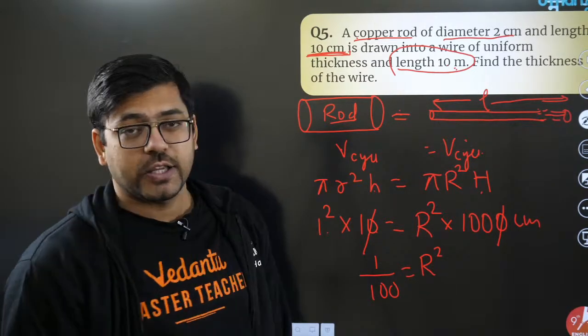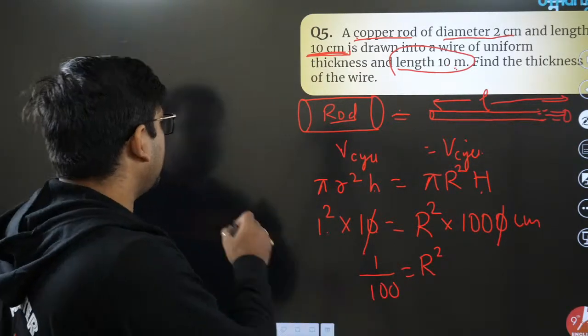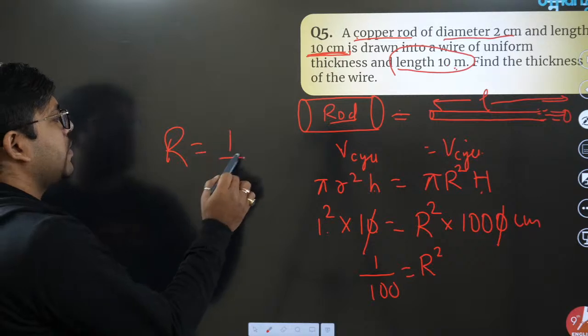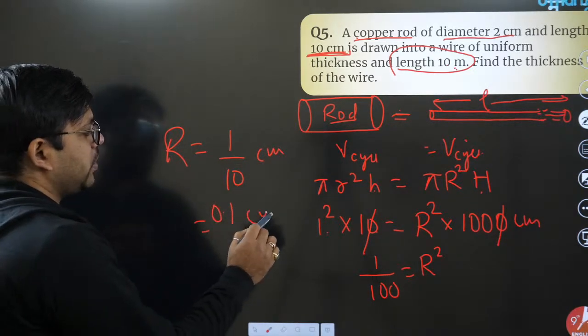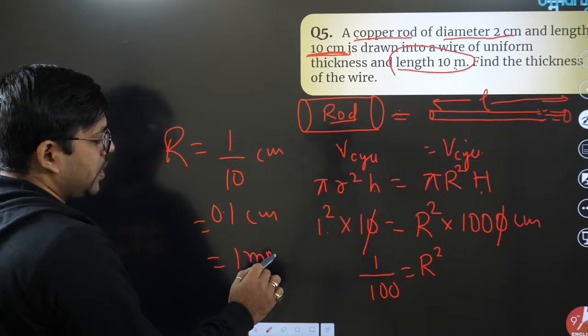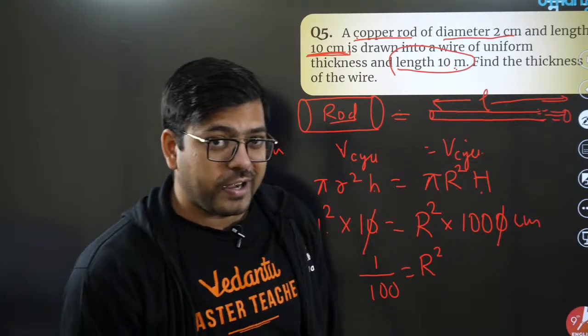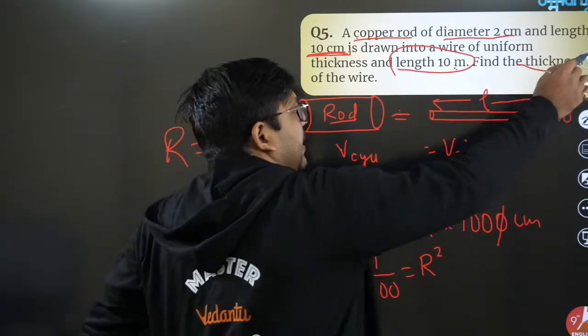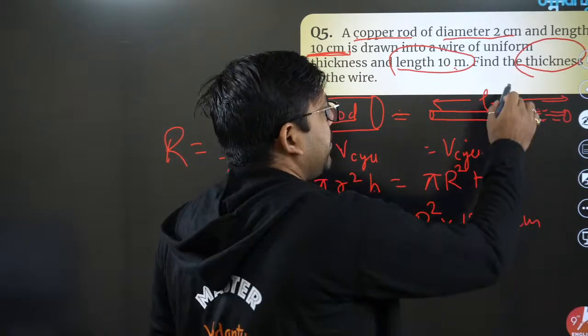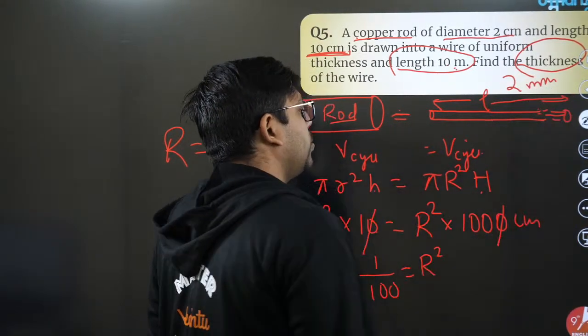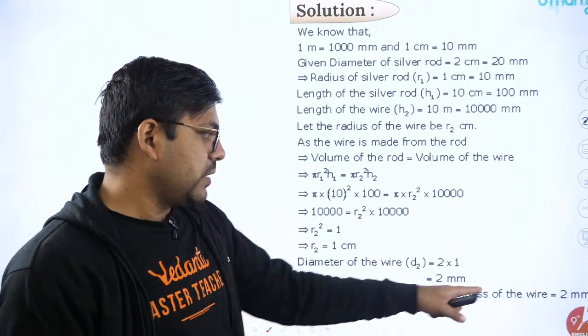Since r square equals 1 by 100, very easily you will know that r equals 1 by 10 of a centimeter. That makes it 0.1 centimeter, or you can say 1 millimeter. So 1 millimeter is the radius. Now if someone asks for thickness, never write the radius, because thickness is the diameter. So the diameter, or the thickness, will be 2 millimeter.